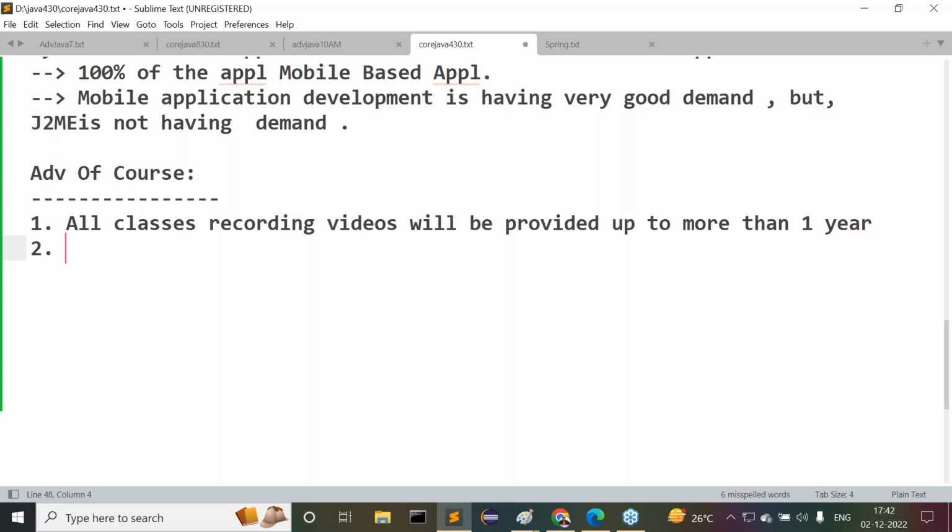In case you unexpectedly miss a class and did not attend on that day, you must learn it before coming to the next class. For that sake, if the videos are available, we can watch that video before coming to class. That is another advantage. In case you get a job in the middle of the course and are unable to continue with the classes, you may miss out on the course. But if I provide these videos, at least we can watch them and complete our total course. Multiple advantages are available. This is a very good benefit that I am providing, especially compared with any other trainer. So this is a good advantage for all of you guys.